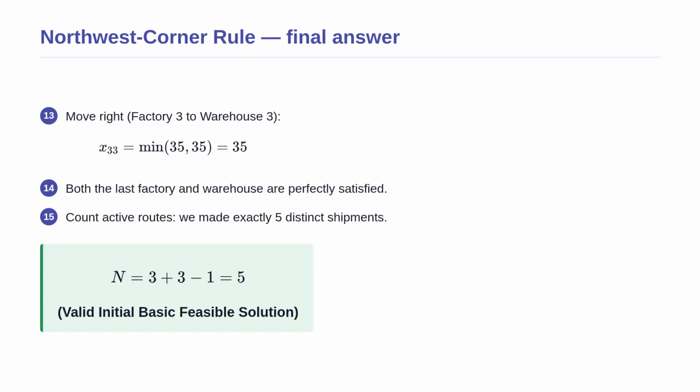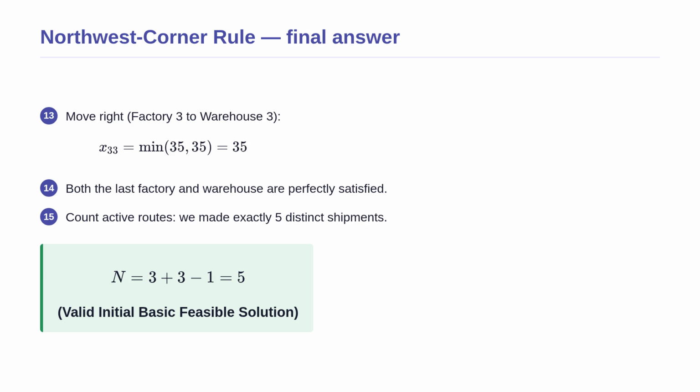Now for the final steps of this allocation. We move to the right to the last available route. Factory 3 has exactly 35 units left, and conveniently, warehouse 3 needs exactly 35 units. We ship these final units, perfectly satisfying both simultaneously.